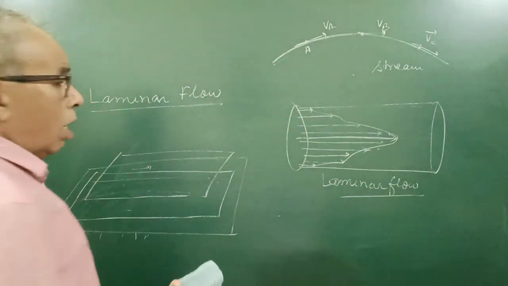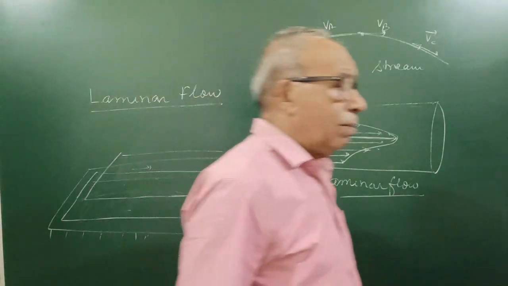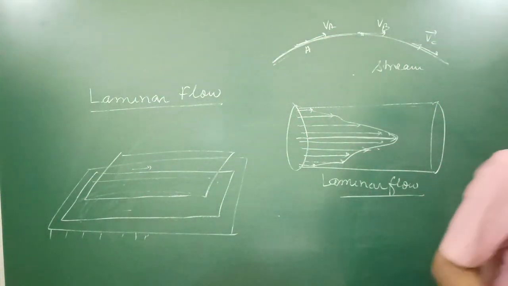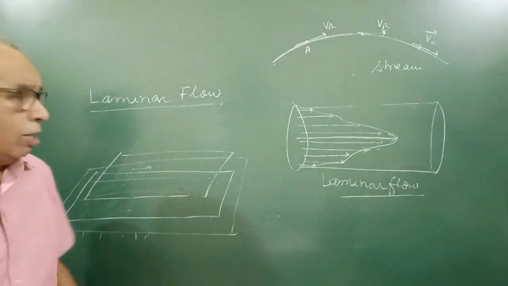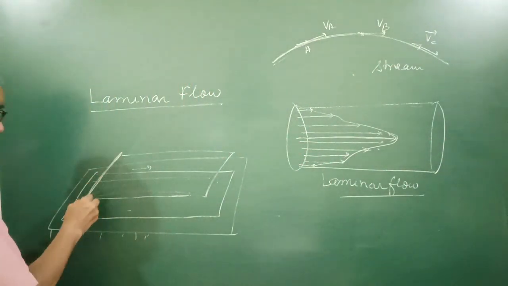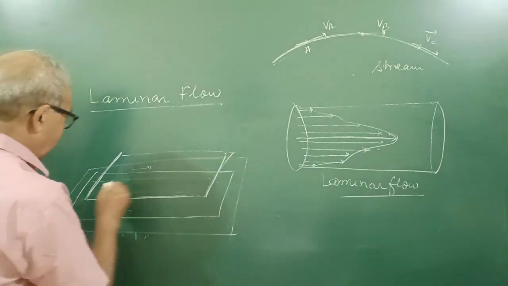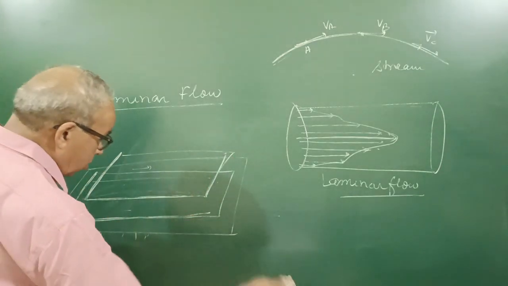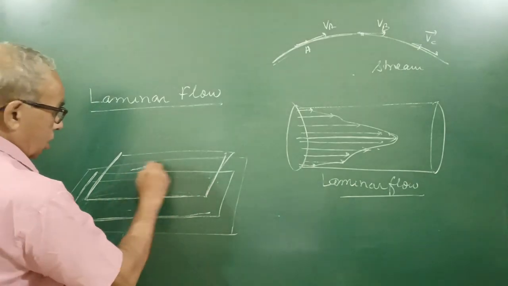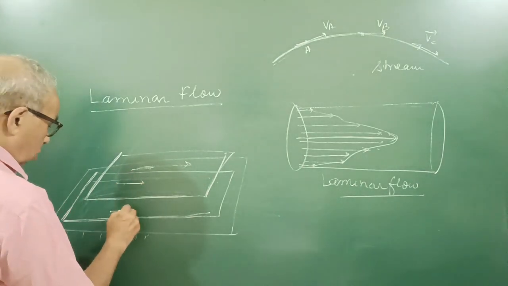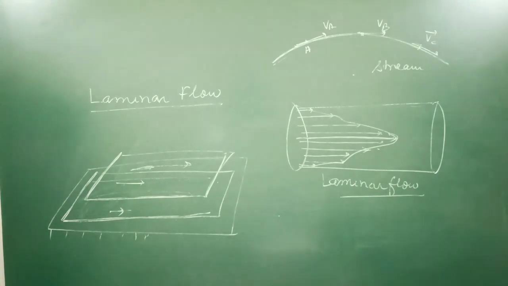Now a flow will be streamlined if its flow speed is very low. This diagram explains that there are different laminas at different heights from the free surface. Here velocity is high, here lower, and then lower, and so on.